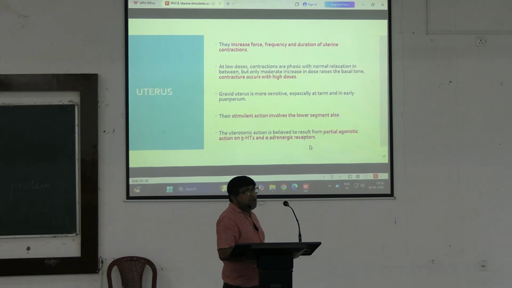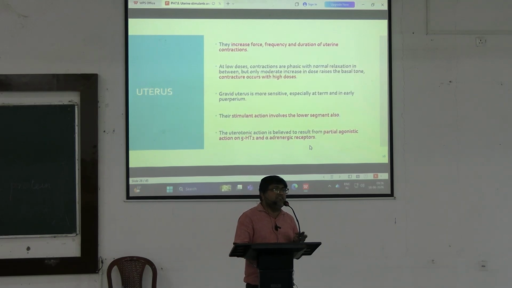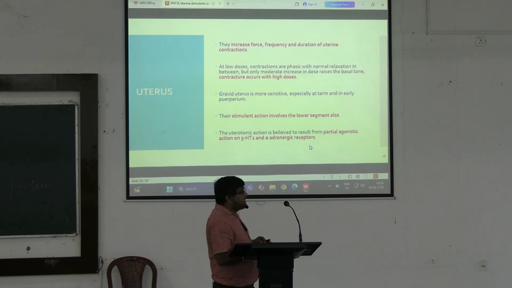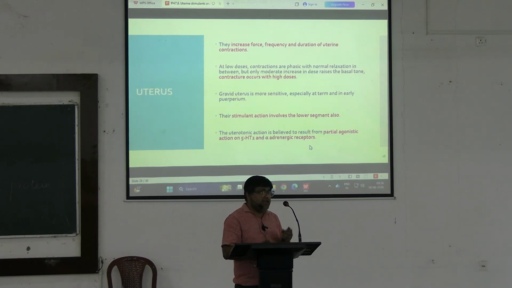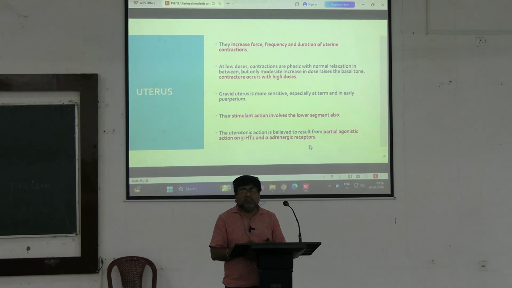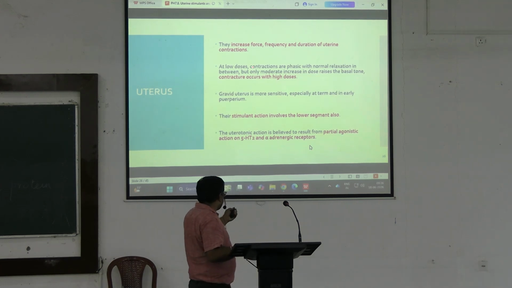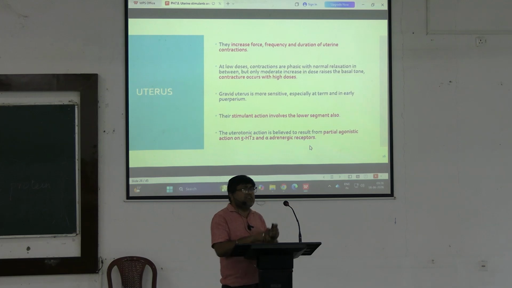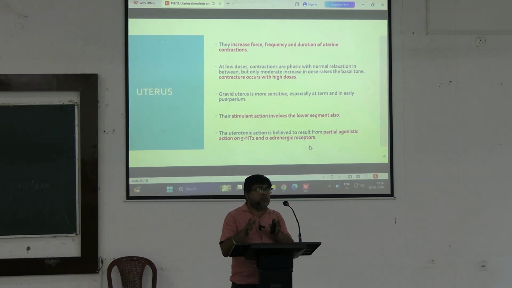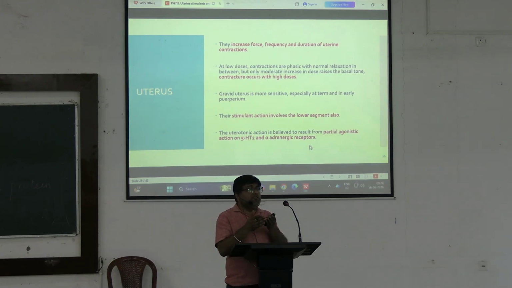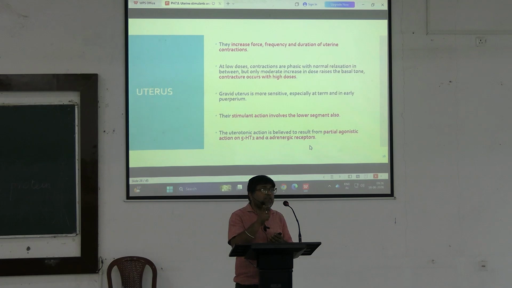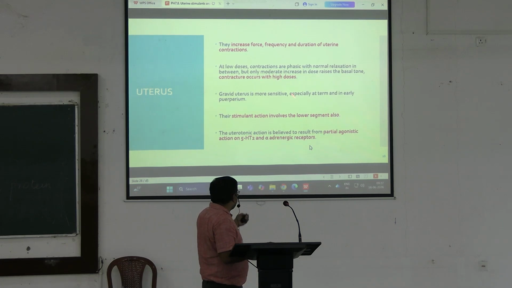Coming to the uterus, they increase the force, duration and intensity of uterine contractions. Basically, they act as partial agonists. They have partial agonistic action on the 5-HT2 receptor, on the alpha adrenergic receptor, and they also act on the dopaminergic receptor. Now, at low doses, contractions are phasic. There is relaxation between two contractions. But even with a moderate increase in dose, the basal tone of the uterus increases, and hence fetal circulation can be compromised. Contraction occurs with the higher dose.